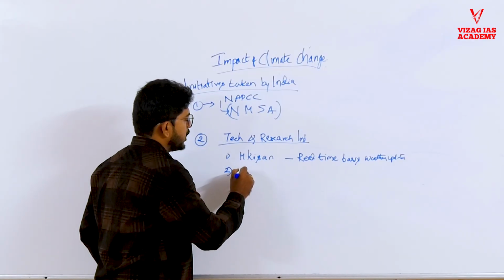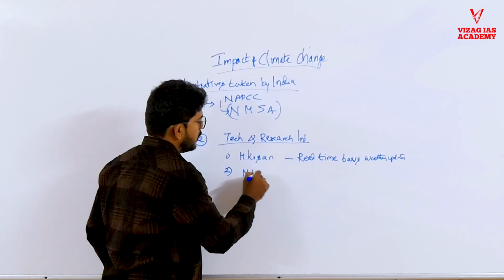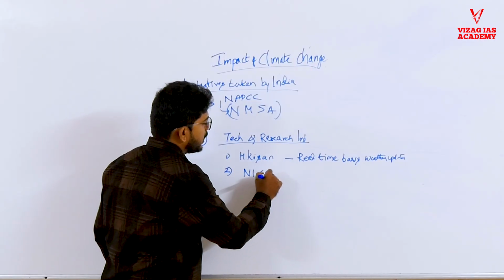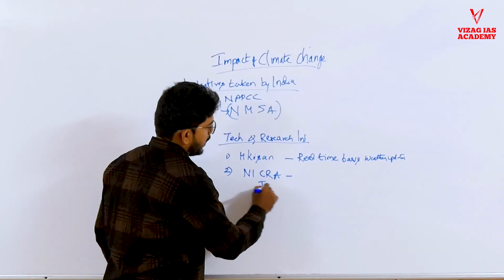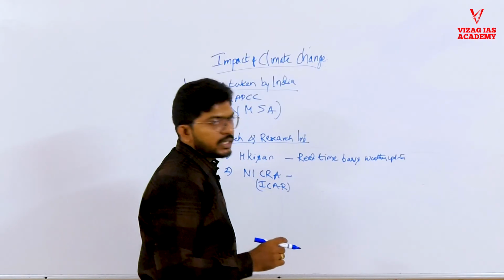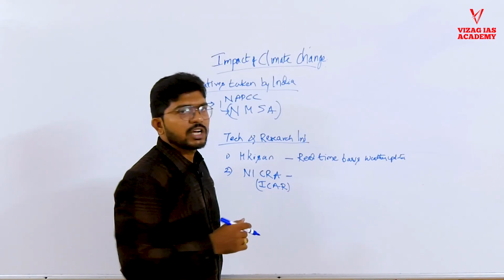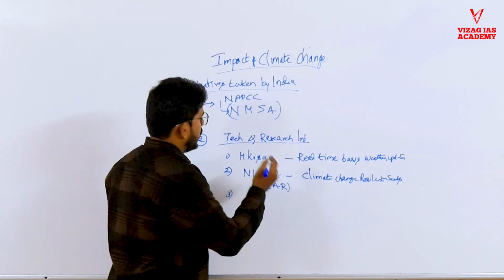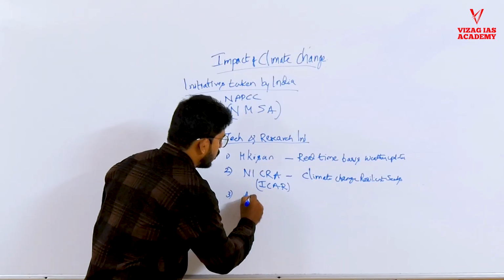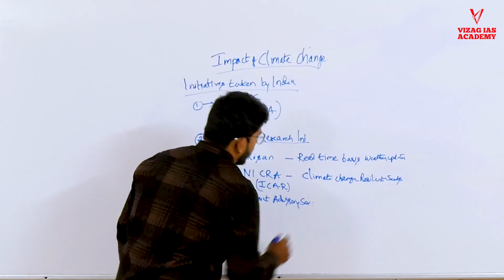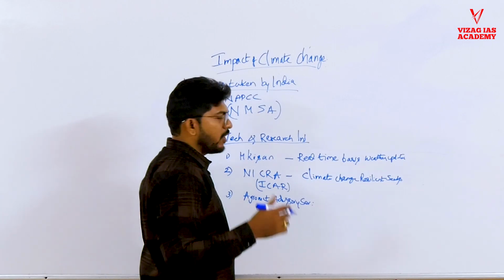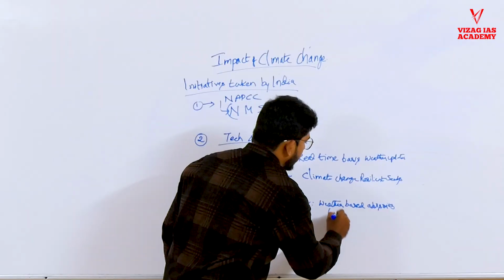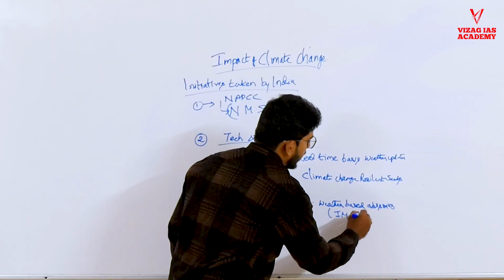And there is another initiative called National Innovation in Climate Resilient Agriculture by ICAR, the Indian Council of Agricultural Research. It studies and invents climate resilient seeds. Another initiative taken by India is Agromet Advisory Services. It's a platform that provides weather-based crop practices. It is developed by the Indian Meteorological Department and ICAR.